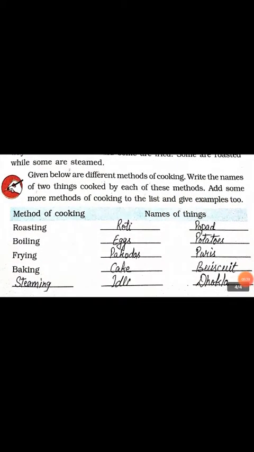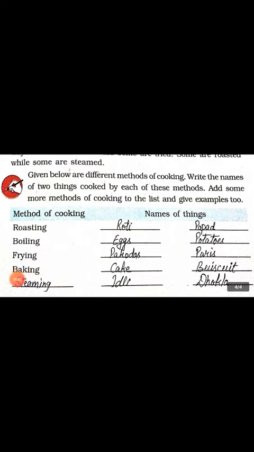Here is the method of cooking and here the names of the things. Roasting, we roast the roti and papad. Boiling, through boiling we eat eggs and potato. Frying, papad, puris, pakoris or bhajiyas are cooked by frying.